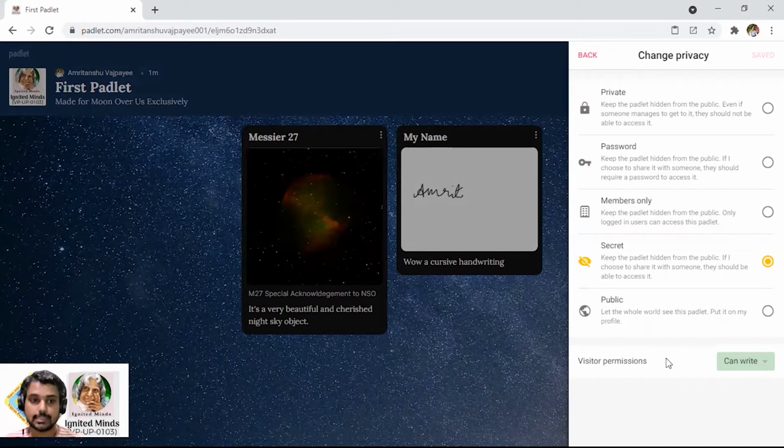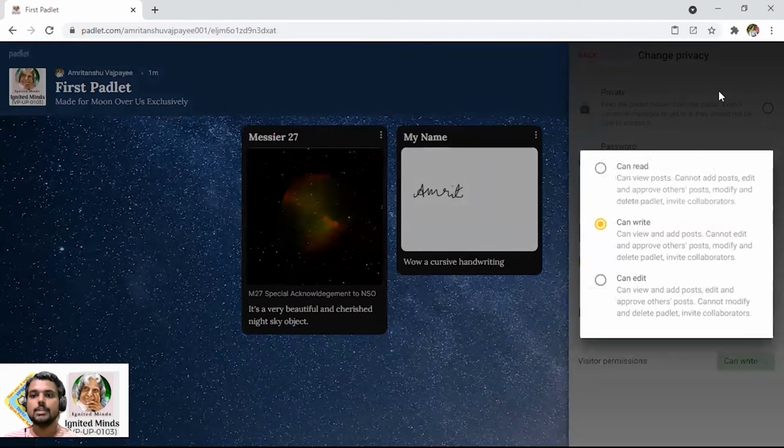The second thing is the visitors, the people you are inviting to collaborate, and what they can do. There are three sorts of things they can do. If you want the other people to view the posts and also add posts, they can write on your Padlet, especially if you are giving a collaborative assignment that needs to be done. That is can write.